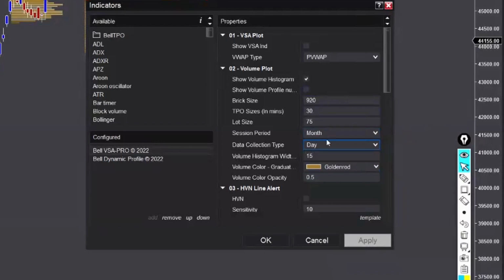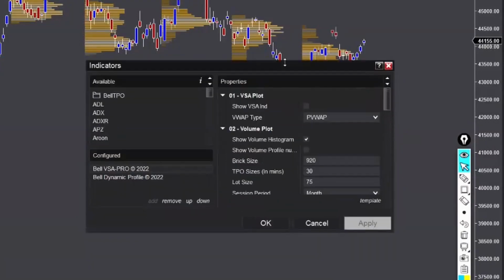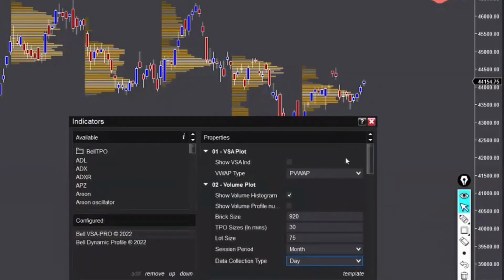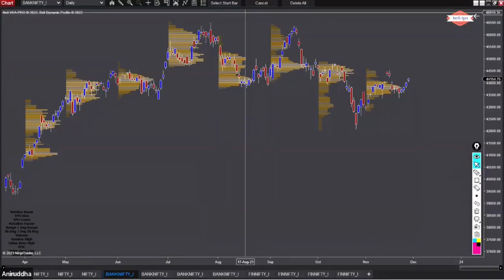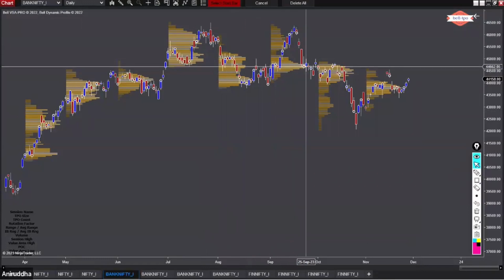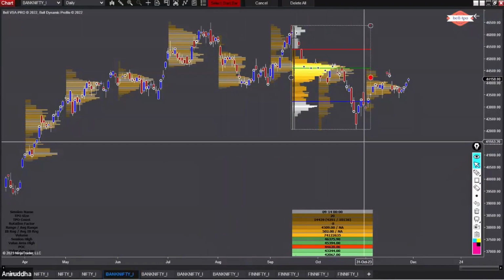Now I'm doing that, and it is plotting a profile for every month, right? So if you look at this, every month there is a profile. It starts at the first day of the month and it continues plotting. But now what dynamic profile does is, it lets you select the range you want to plot your profile on. So let's say I select this bar, and I draw it till this low.